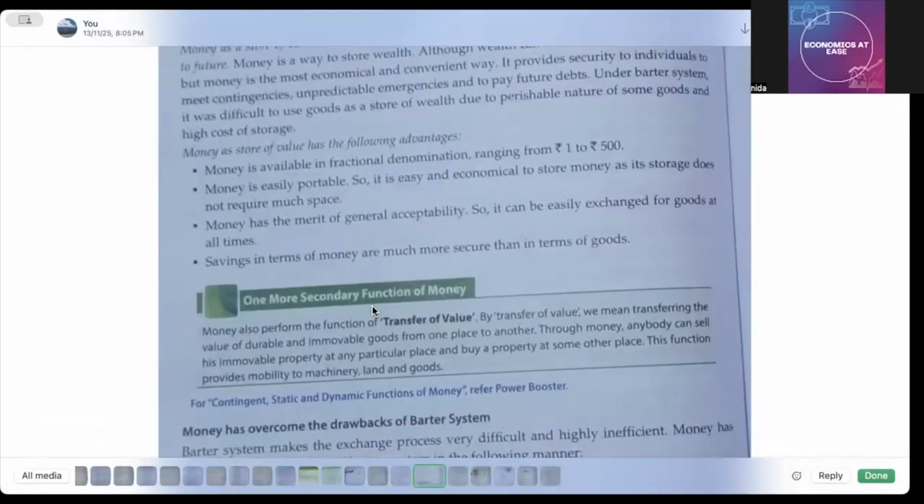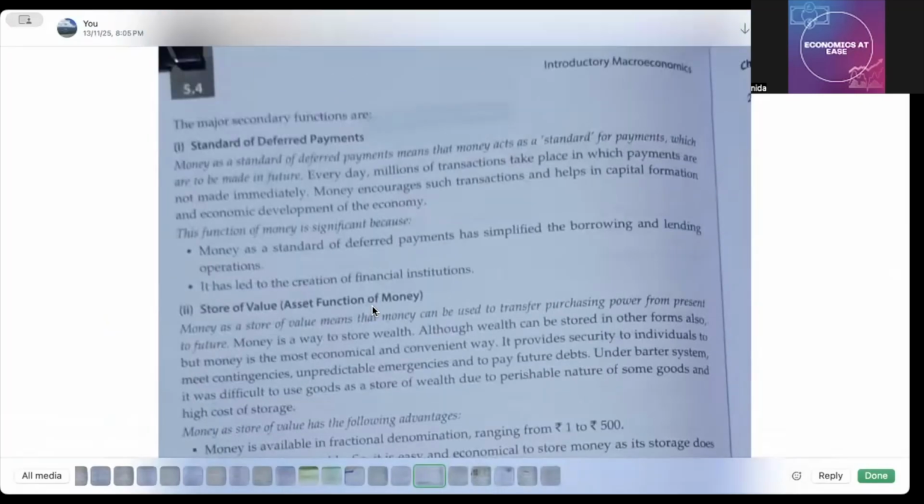Okay, now secondary function is what? अलग functions इसके और कौन से होते हैं? Standard of deferred payments. Okay, standard of deferred payments means the payments can be made in future. Okay, so the deferred payment means that the money acts as a standard for payments which are to be made in future. Every day millions of transactions take place in which payments are made immediately. Money encourages such transactions and helps in capital formation and economic development of the country.